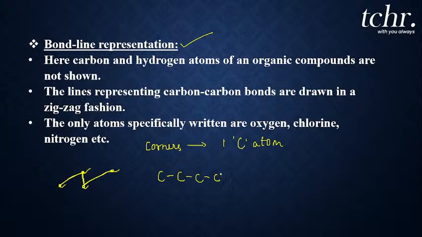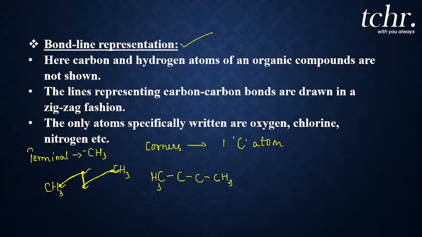The next point you have to understand: the terminal carbon atom represents the CH3 group, the methyl group. Which is the terminal here? This terminal carbon atom, and here the terminal represents CH3. So the end carbon atom should be a methyl group.